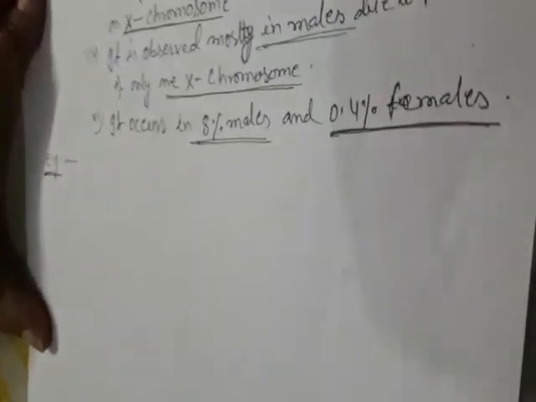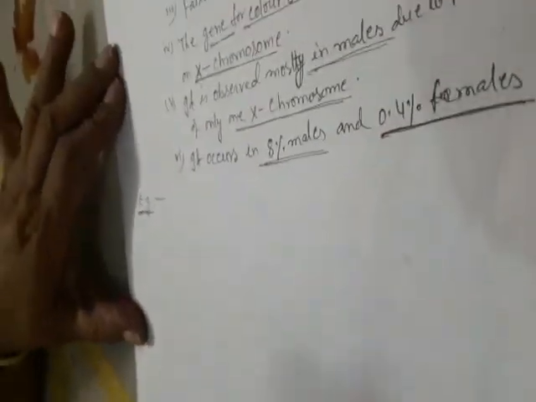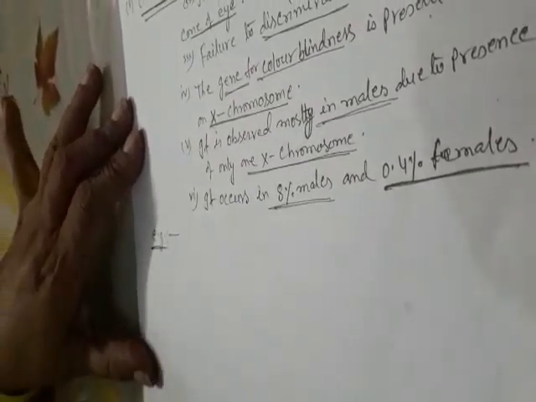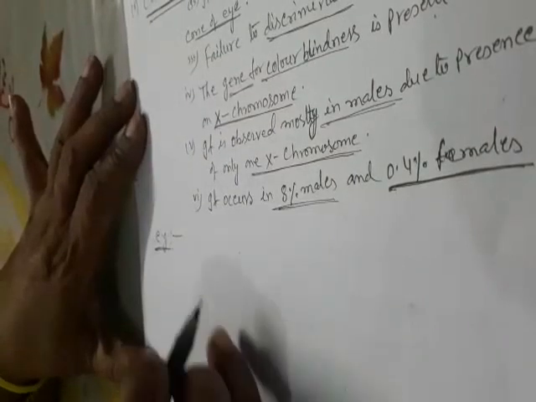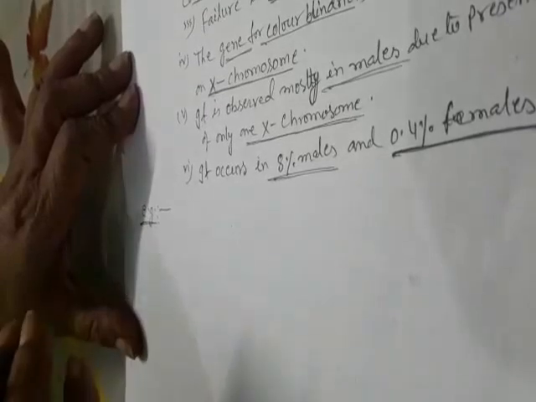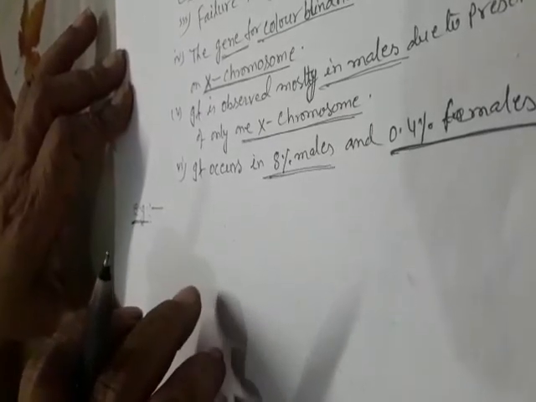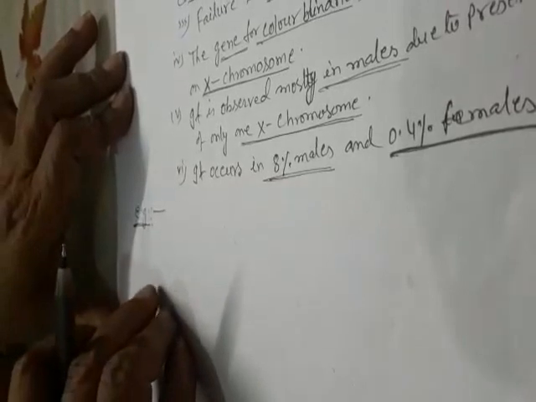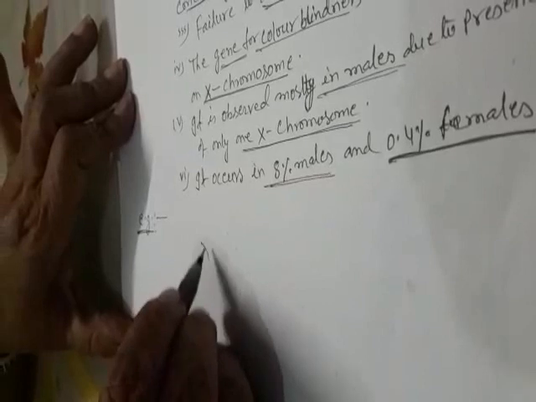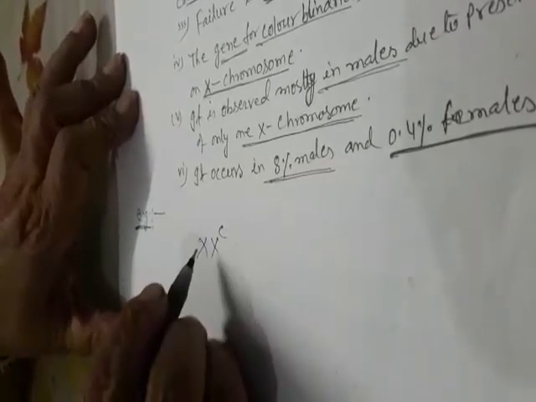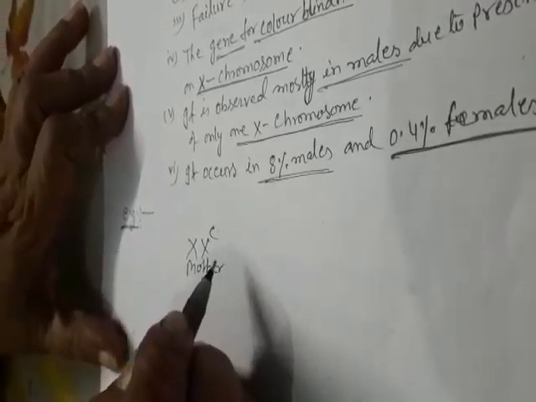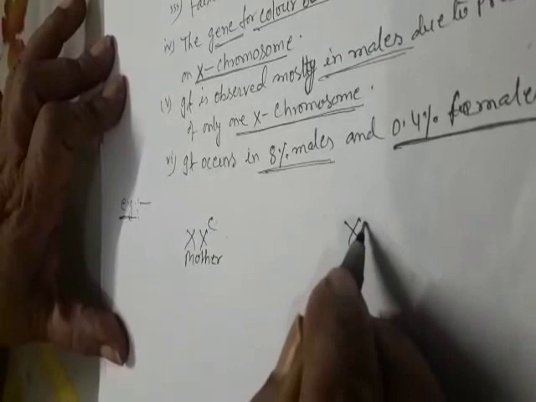We see it clearly with the help of an example. Suppose parents have normal vision but bear a colorblind child. How is it possible? XX mother, XY father.